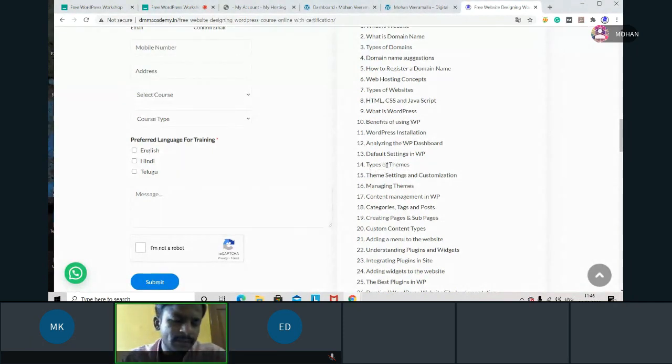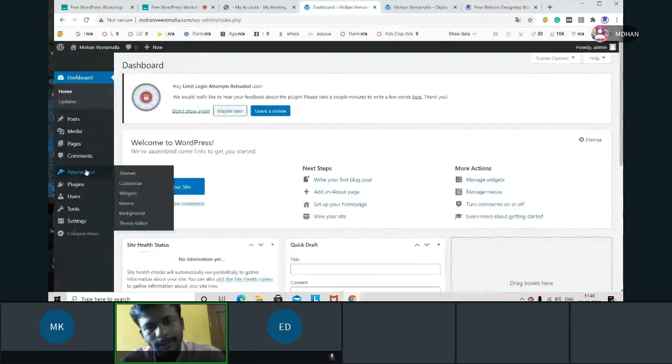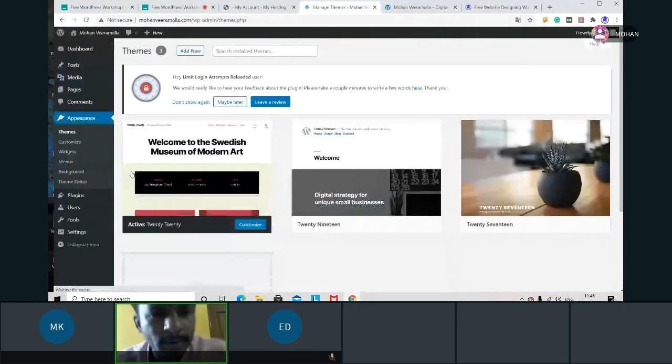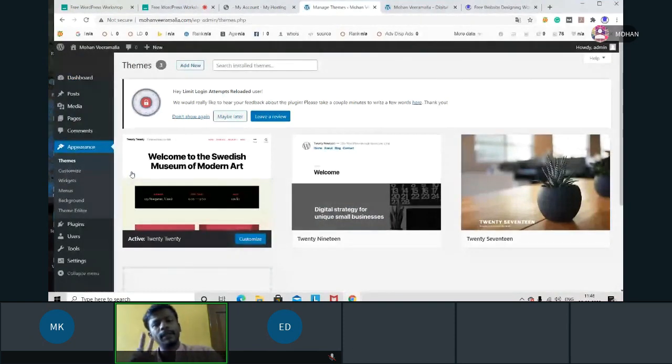Yesterday we have seen themes. Yes, sir. So today we'll see themes again. After that, we'll analyze. Now when I go to the dashboard, here I have an option called appearance. From here I have an option called themes. Now there are two ways to select a theme.